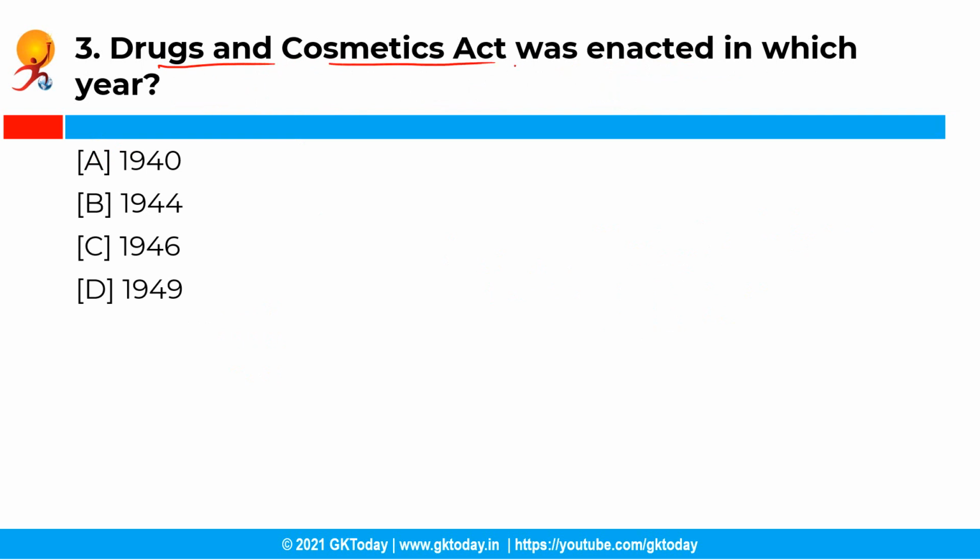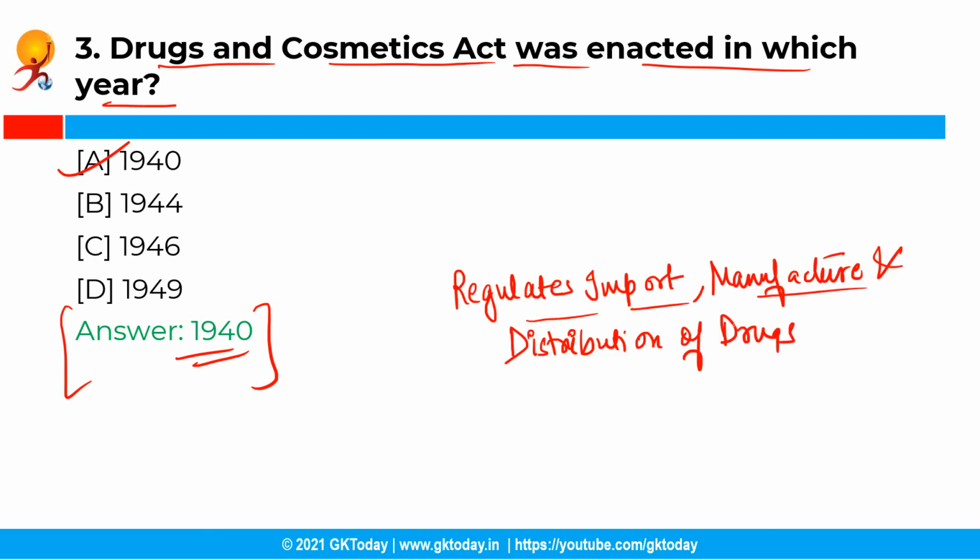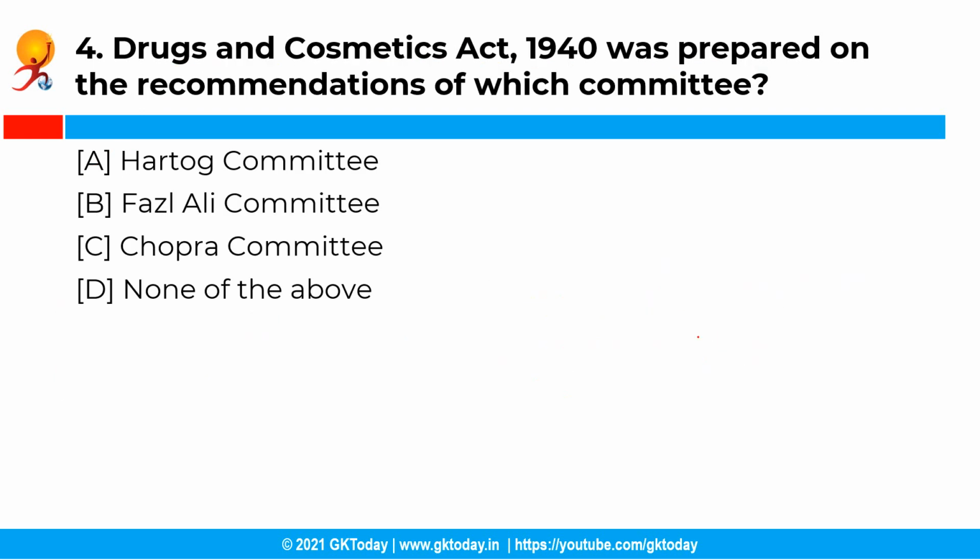So the Drugs and Cosmetics Act was enacted in which year? Now you have the following options and the correct answer is option A, that is in the year 1940. So the Drugs and Cosmetics Act was passed in the year 1940 by the Parliament of India, and the Act regulates the import, manufacture and distribution of drugs in the territory of India. Moving ahead with the next question.